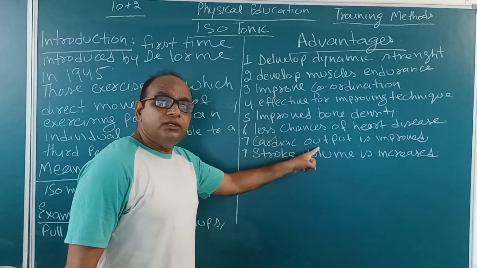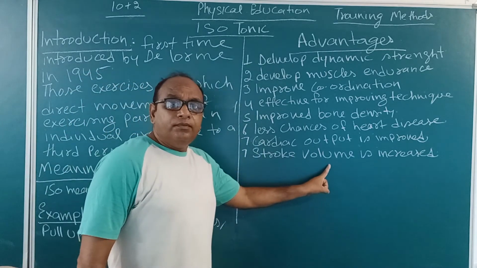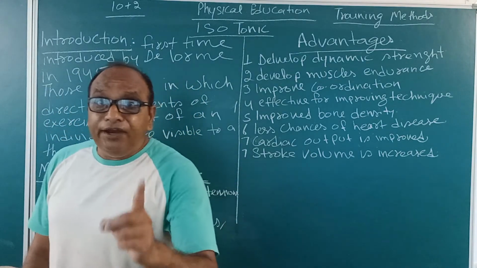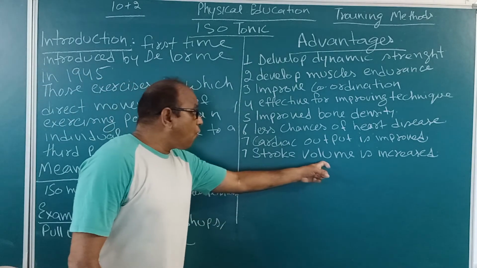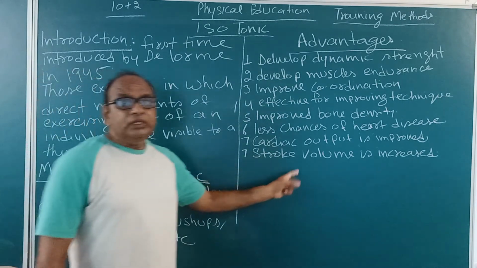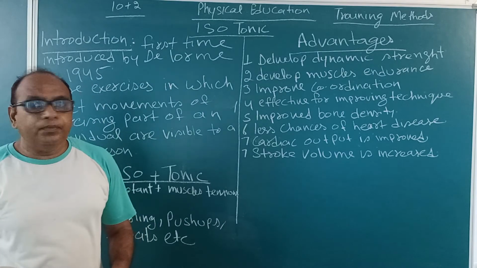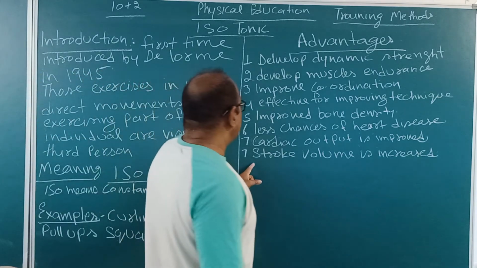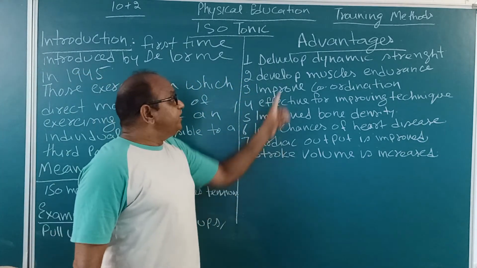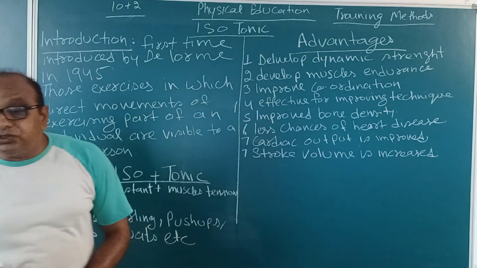In cardiac output, it is in 1 minute, and in stroke volume, the amount of blood pumped out by the heart in 1 beat is called stroke volume, and it is 40 to 60 ml. So with the help of these isotonic exercises, our stroke volume is going to be increased.